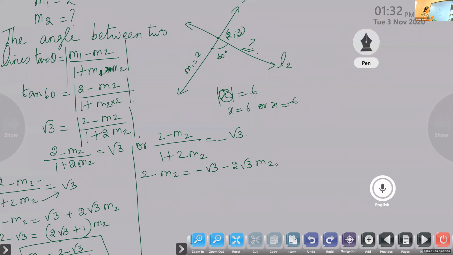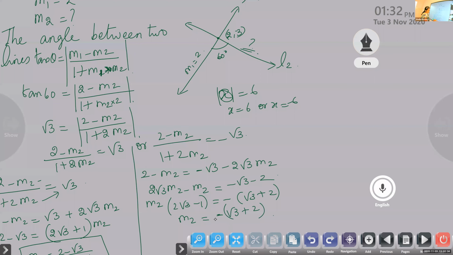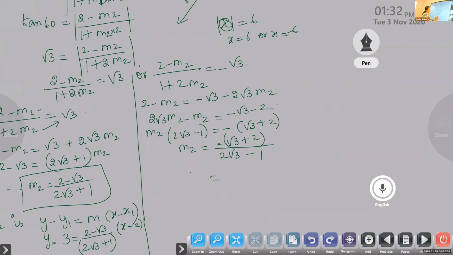Now, group the terms. When you group the terms, 2 root 3 m2 minus m2 is equal to minus root 3 minus 2. That is, if you take m2 outside, 2 root 3 minus 1 is equal to minus of root 3 plus 2. Therefore, m2 is minus of root 3 plus 2 by 2 root 3 minus 1. This negative we can take to the denominator, and we will get 1 minus 2 root 3. So in the second case, this is the value of m.